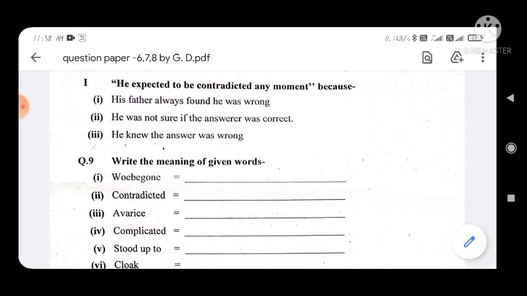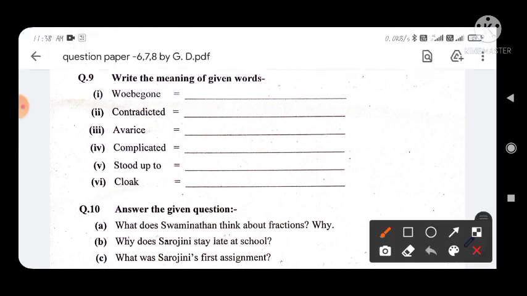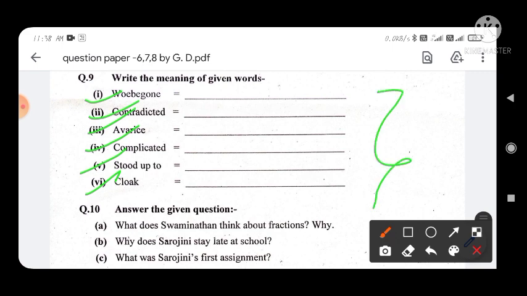Now look at question number 9: write the meaning of the given words, taken from your English first, Vio Wagon. Constricted, complicated, stood up to, and cock. It is from your English first. So you have to write its meaning.